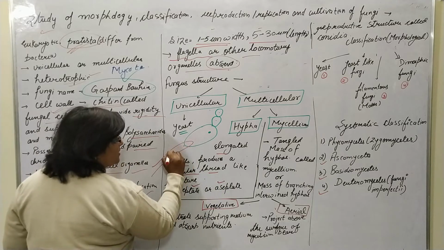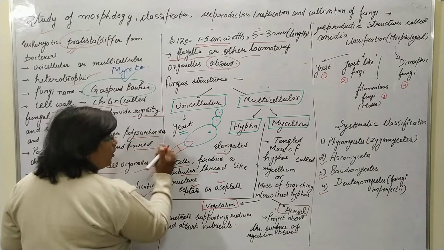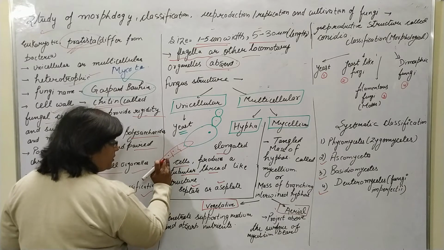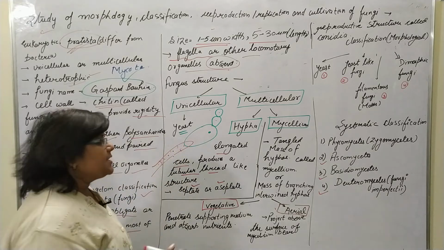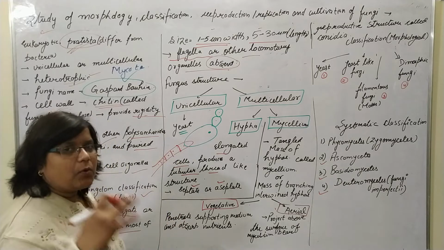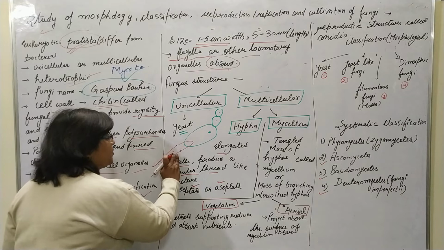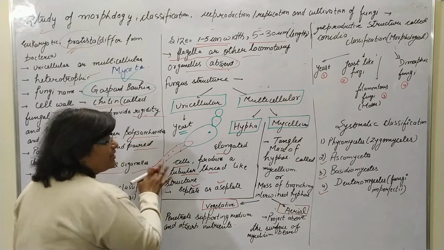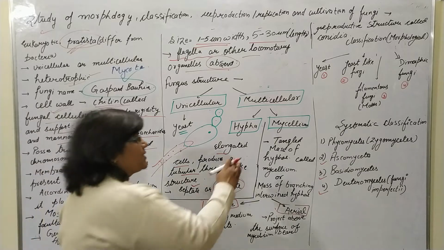Suppose the nucleus is present, but it may be separated by septa, or it may not be separated by septa. If the septa is present between the nuclei, it's known as septate hypha. But if the septa is not present, then the hypha is known as aseptate hypha. Now come to the mycelium.